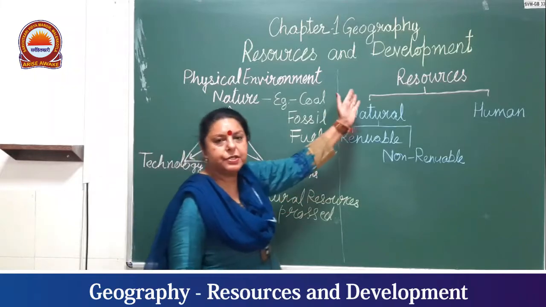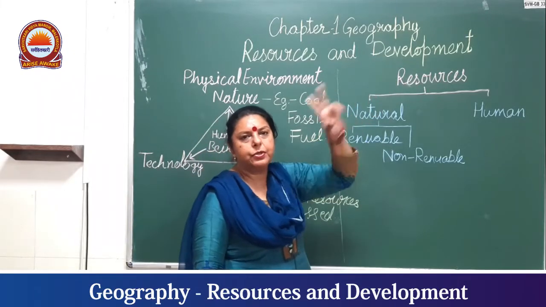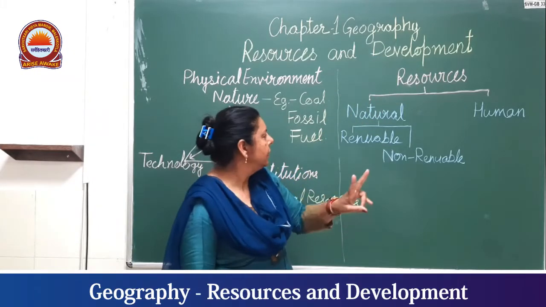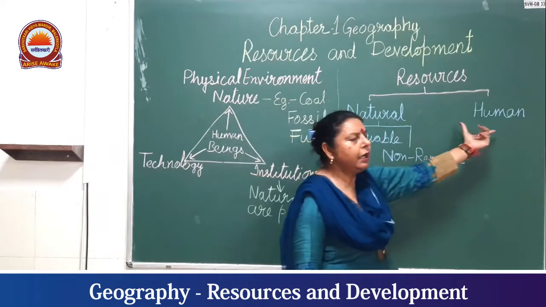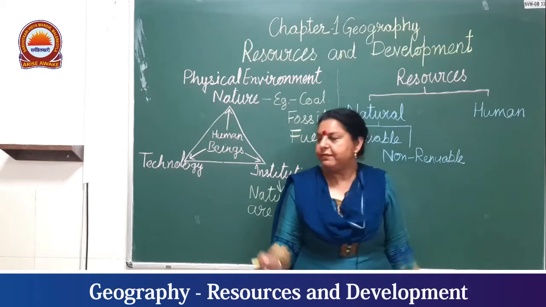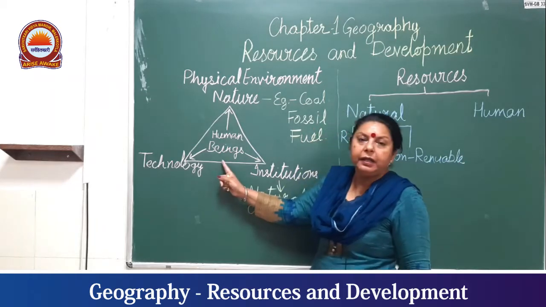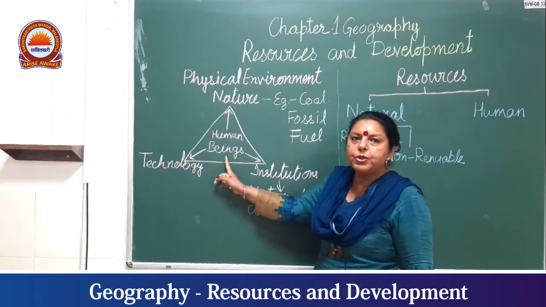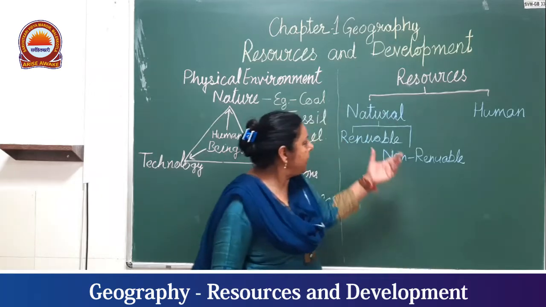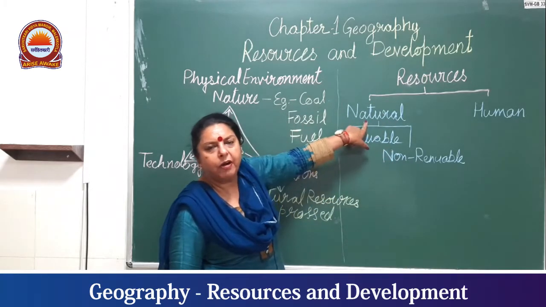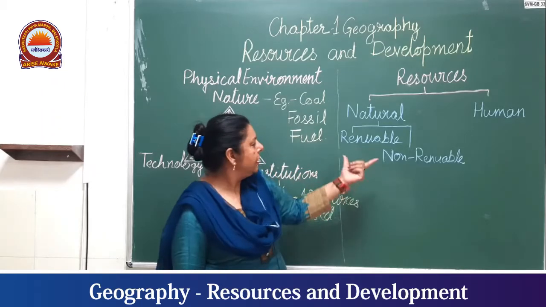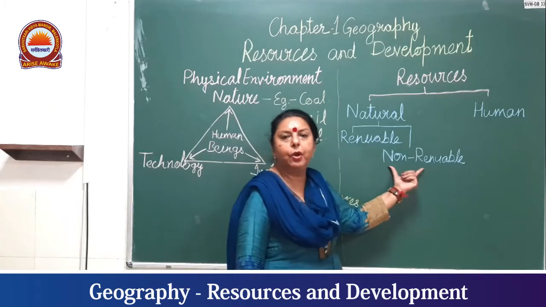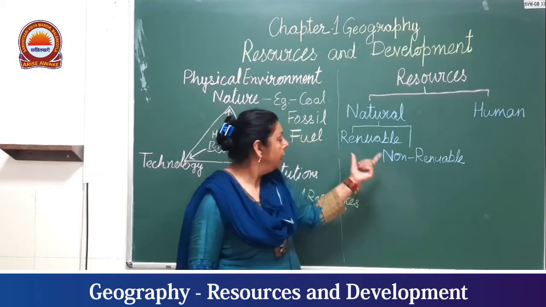The next is resources. Now resources are of two types: natural resources and human resources. As we have already discussed, human beings are the most important resource. Coming to this topic, natural resources are of two types, renewable resources and non-renewable resources.